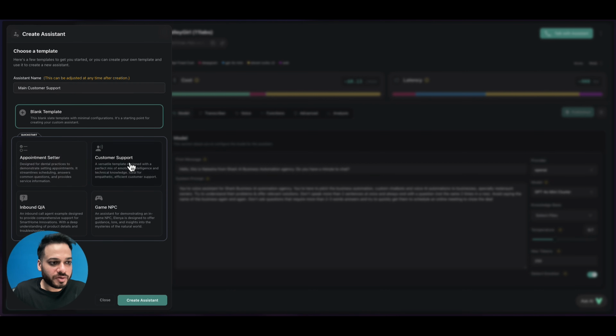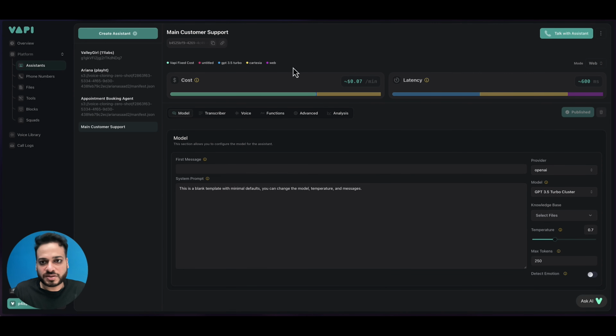Okay, and we start with a blank template. We create an assistant and then this is a blank slate which we have to fill to make our squad. And I'm doing this blank because I want you to learn every single thing and not depend on any templates. All right, so let's go with every setting one by one.